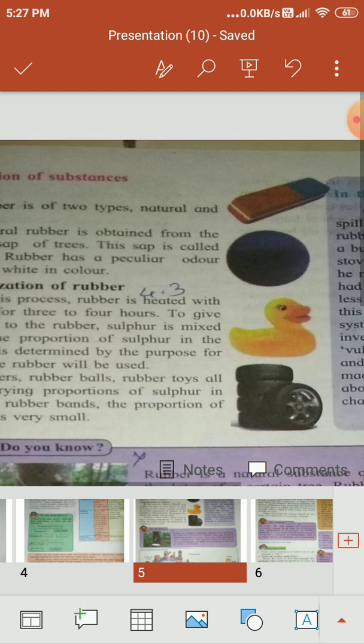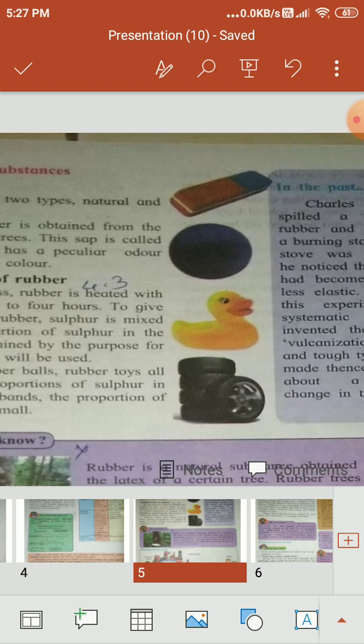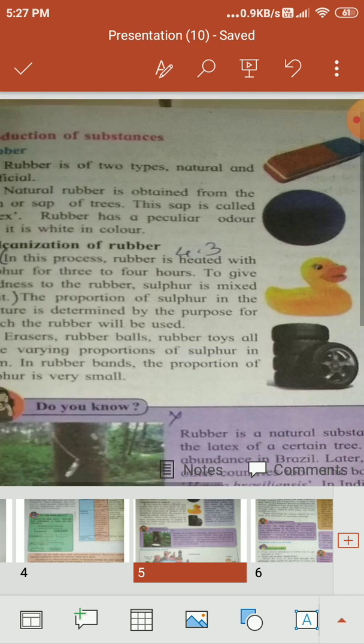Look at the picture, you have seen different types of rubber objects: the eraser, ball, toys, and the wheels of our vehicles. Rubber is of two types: natural and artificial. Natural rubber is obtained from gum or sap of trees. This sap is called latex. Rubber has a peculiar odor and it is white in color.